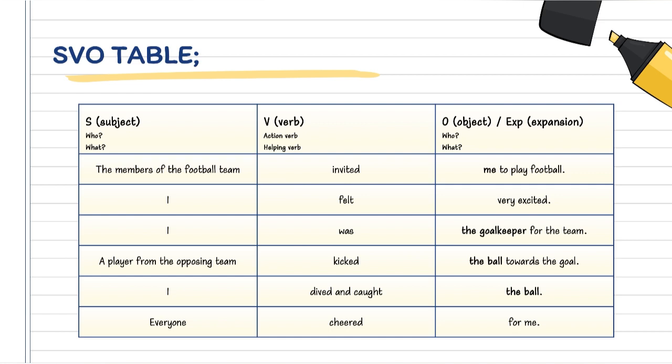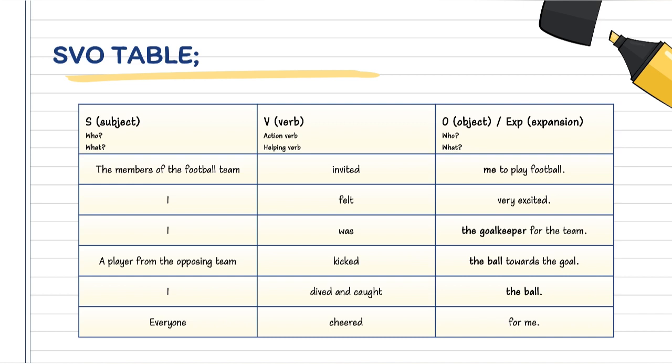S stands for subject. Okay, it answers the questions who or what. Okay, so we will use a noun in this part of the table. Okay, so the next one is V. V stands for verb. So in this part, we will only put an action verb or helping verb. Okay? The next one is object. It also answers the question who and what, just like subject. But this one here, we put at the end of a sentence. Alright? Also in this part, you can add expansion to the sentence.